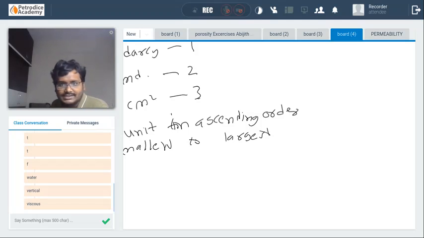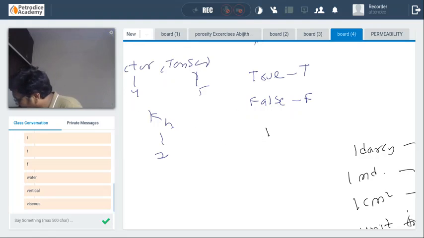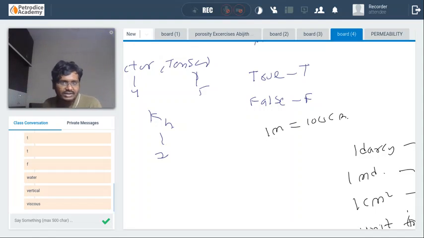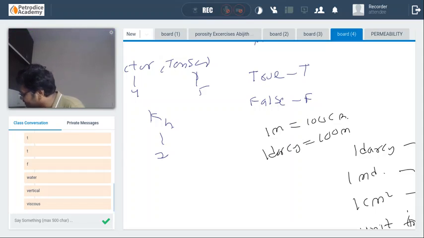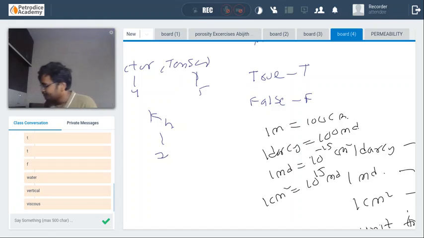Okay, it's an easy one, guys. Don't think very hard, just go from the basics. 1 meter is equal to 100 centimeter. Meter is the highest one, centimeter is the smallest one. 1 Darcy is equal to 100 millidarcy. Darcy is the largest, millidarcy is the smallest. 1 millidarcy is equal to 10 to the power minus 15 centimeter square, or 1 centimeter square is equal to 10 to the power 15 millidarcy.